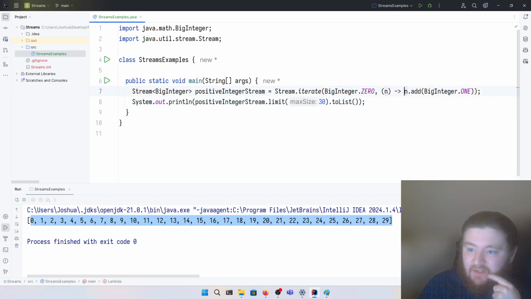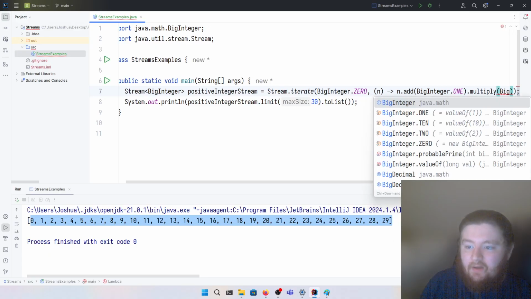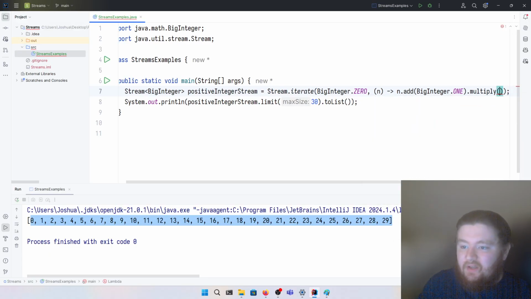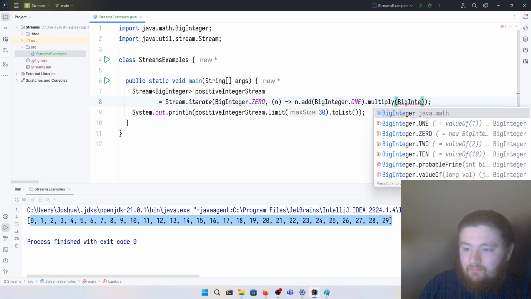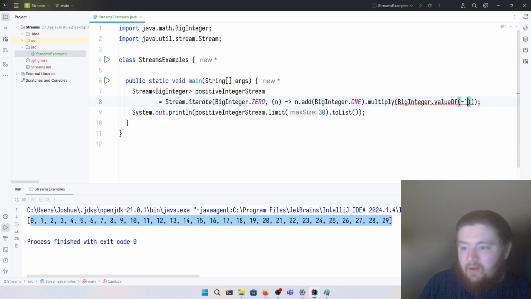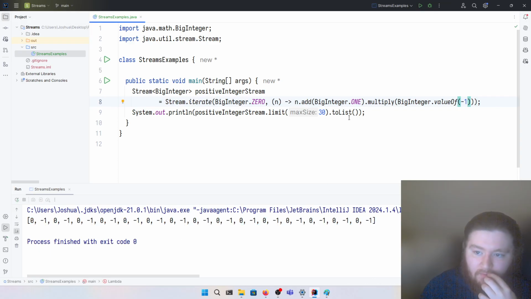Let's say we wanted to make this an alternating sequence, so we go from negative to positive to negative. Well, we can just multiply this by, or rather the question now is, how do we create a negative BigInteger? How do we create a BigInteger that's not one of the preset constants? Well, you can use BigInteger.valueOf and then just pass your number. So let's run this and see what we get. That was not what I expected.